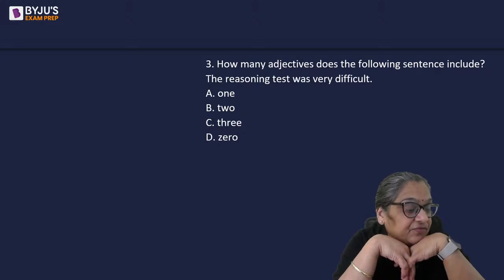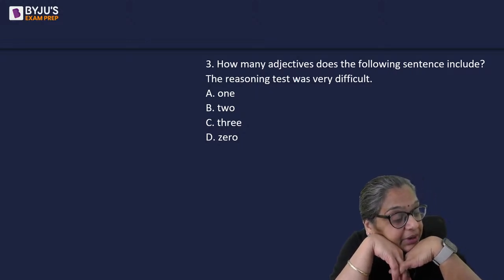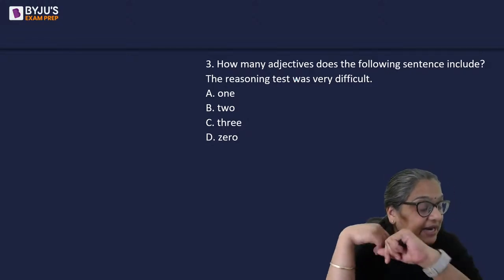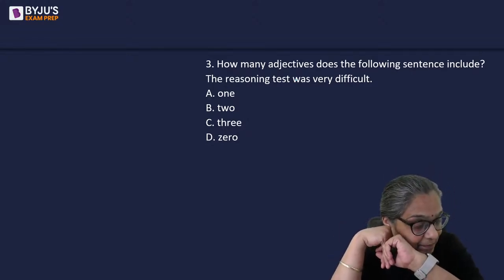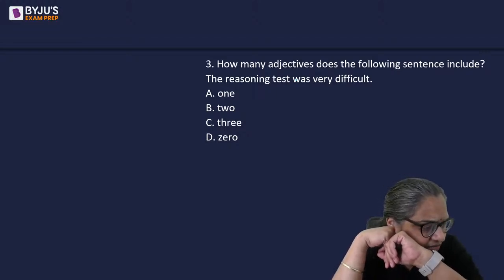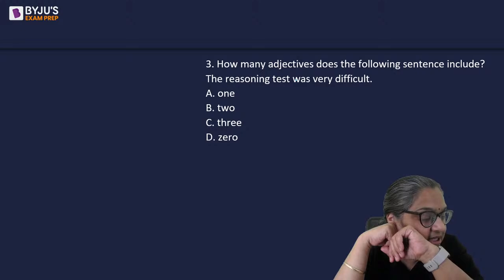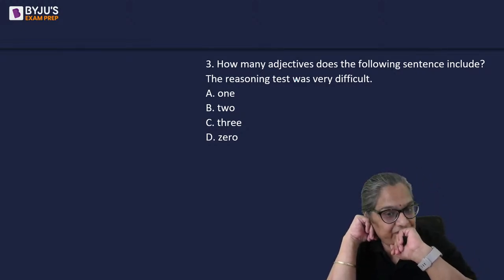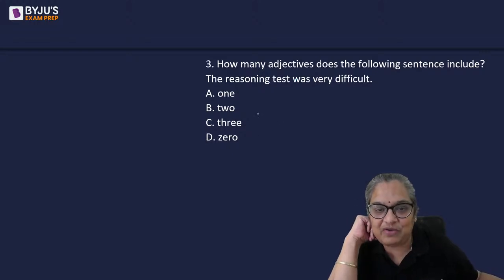Okay, what is the adjective? Arav, Prarthana, what's the adjective? Vrinda, what are the two adjectives? Please write down the names of the adjectives as well. Akshat thinks it's B, Vrinda thinks it's B, the rest think it's A. No, Smriti also thinks it's B. Difficult, yes, because it's talking of the test.